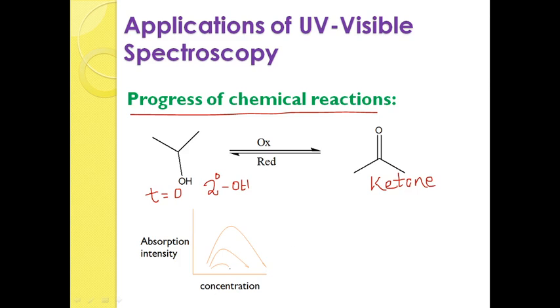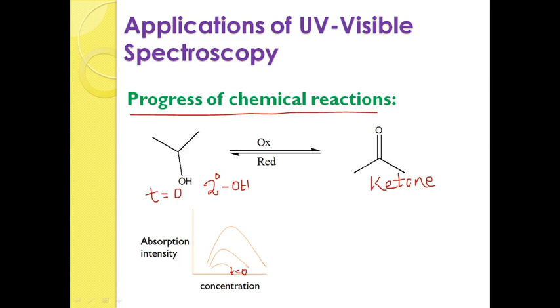That means at t equal to 0 there is no absorption spectra. After some time, at the midpoint of the reaction, if you investigate the compound, you will get a peak like this. At the intermediate stage you are getting the peak. This peak gives us the information that the reaction is carrying out and the product is in the stage of formation, but not fully formed. That is why we are getting the absorption peak in a minor quantity.